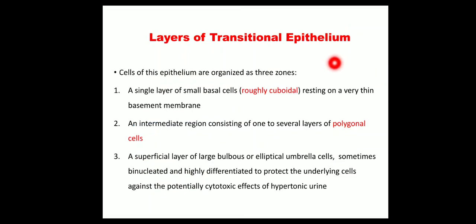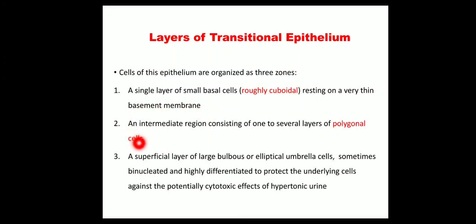Next, what are the layers of transitional epithelium? Cells of this epithelium are organized in three zones. Number one, there is a basal zone which has a single layer of small basal cells, roughly cuboidal, resting on a very thin basement membrane. The basal cells are roughly cuboidal in shape. A single layer of cuboidal shaped cells is present on the basement membrane.